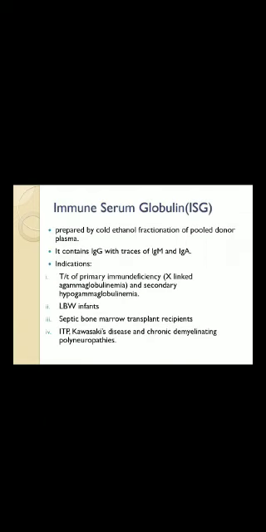So what is immune serum globulin? It is prepared by cold ethanol fractionation of pooled donor plasma. It contains IgG with traces of IgM and IgA. Indications are primary immunodeficiencies like X-linked agammaglobulinemia, secondary hypogammaglobulinemia, low birth weight infant, septic bone marrow transplant recipient, ITP, Kawasaki's disease, chronic demyelinating polyneuropathies.